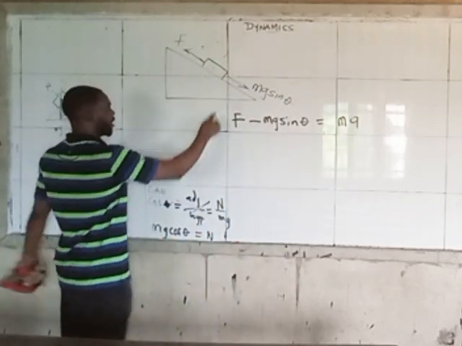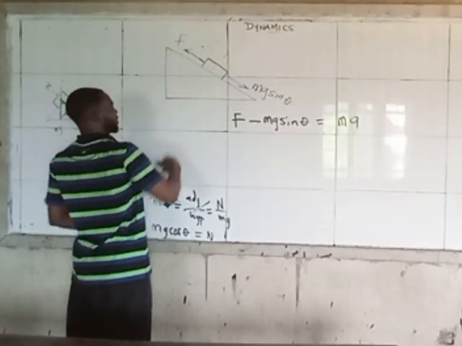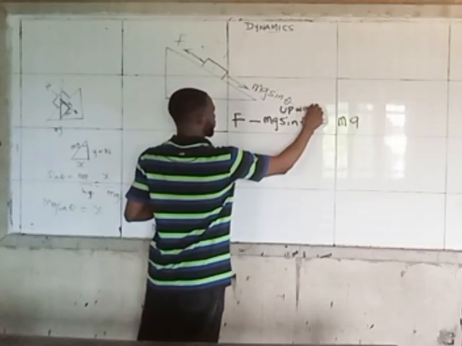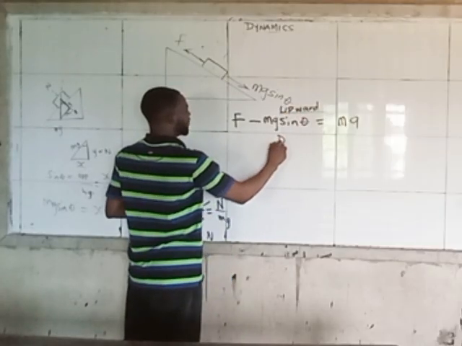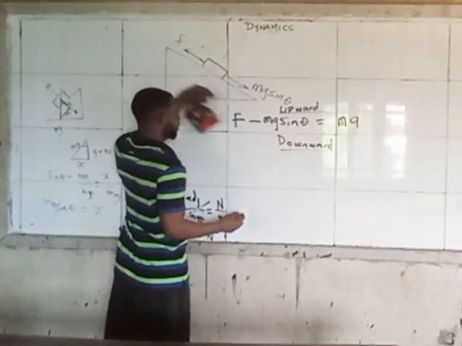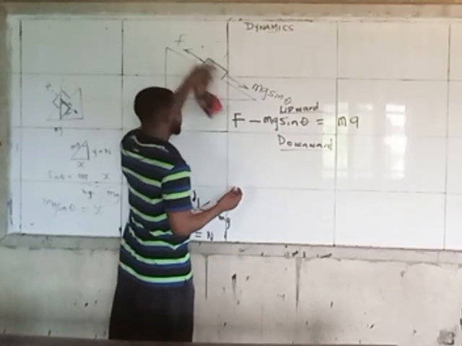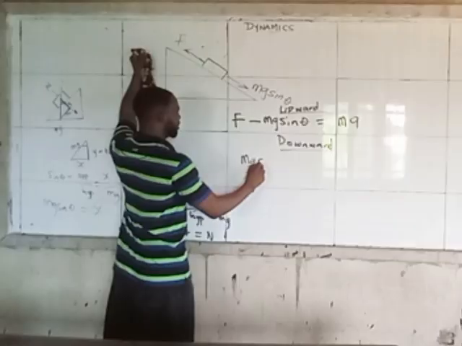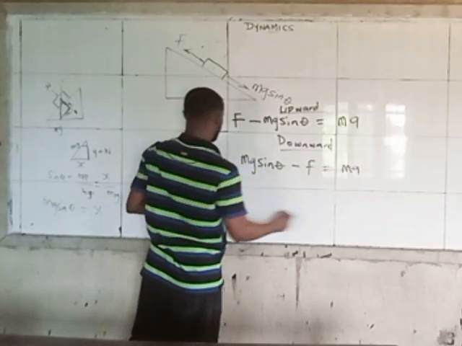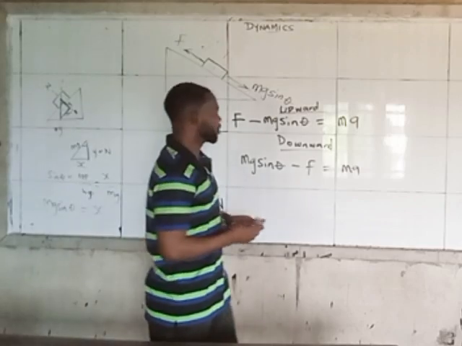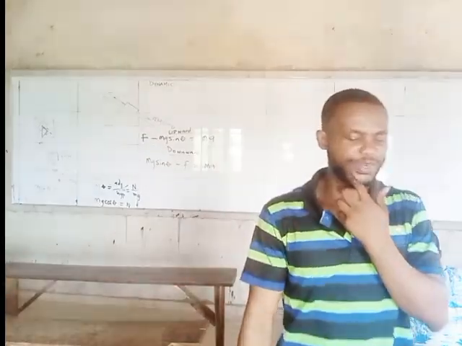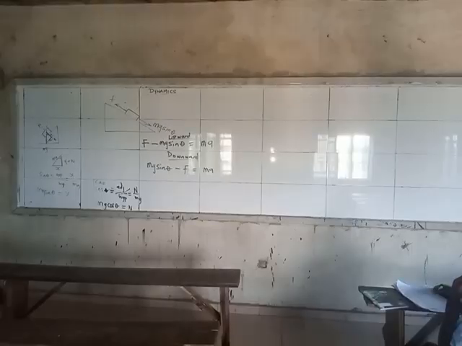But if this particular object, even with the force applied, tends to slide down, that means this one, mg sine theta, is bigger than the force. So it will be mg sine theta minus F equals the total force. So note that. That is for the first case, when there is no friction. We can have a case where there is.